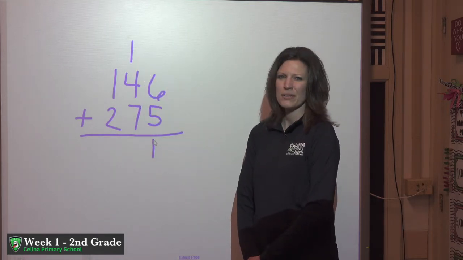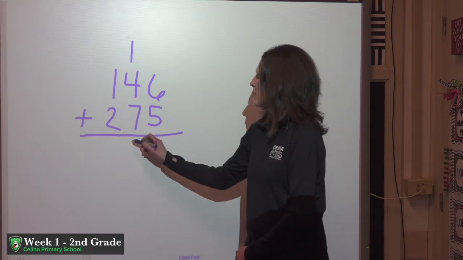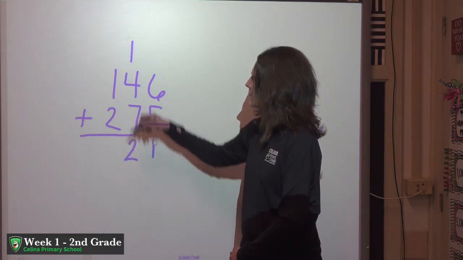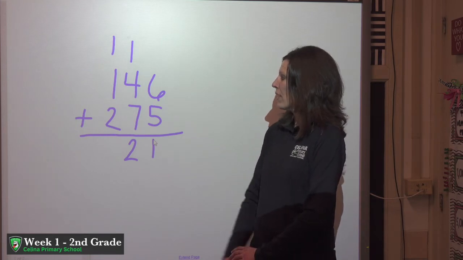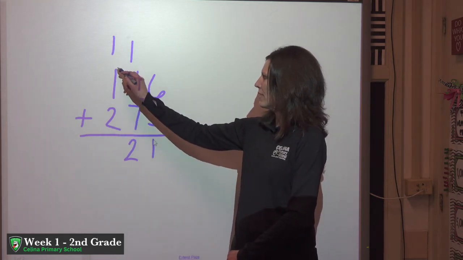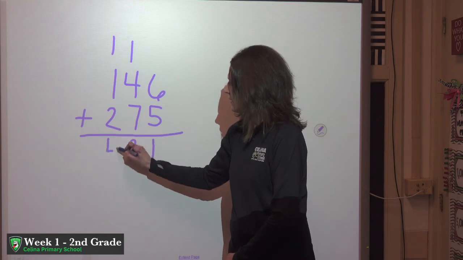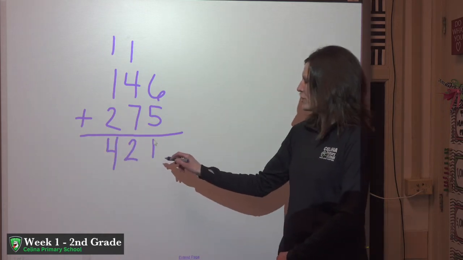Is that enough to regroup? Yes, it is. So let's put our 2 down in the tens column and carry our 1 to the top. Now we have to make sure that we add all of our hundreds. 2, 3, 4. So the answer is 421.